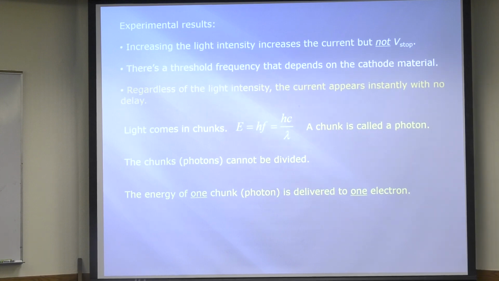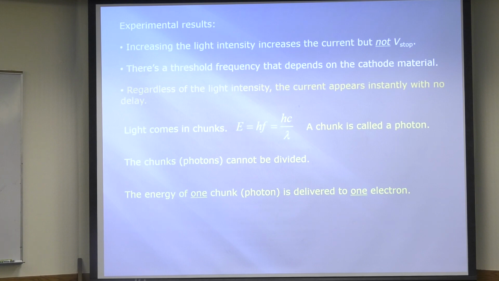It's a voltage, right? And way back when, we learned that a voltage is equal to kinetic energy over e. Remember that? The electron volt. So V-stop equals the maximum kinetic energy divided by the electron charge.